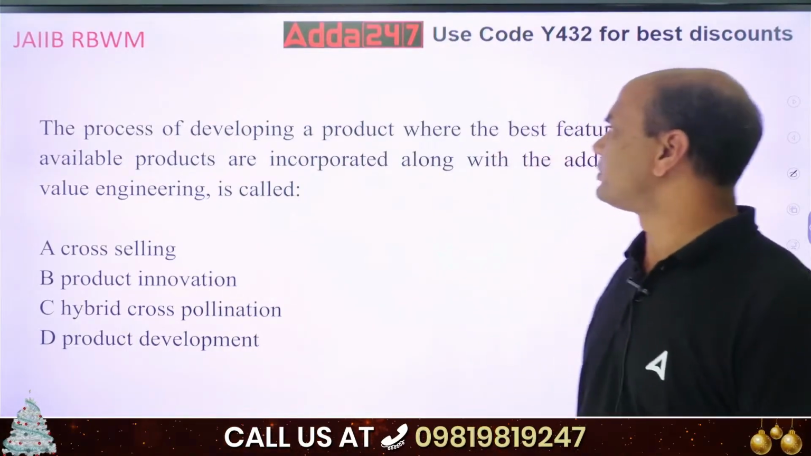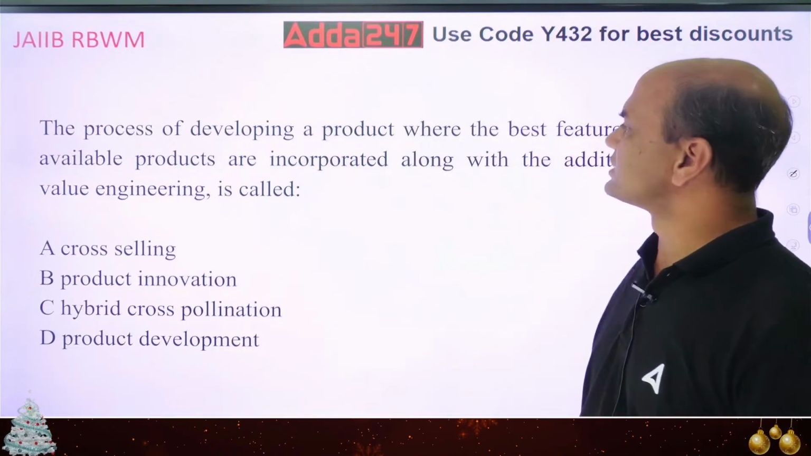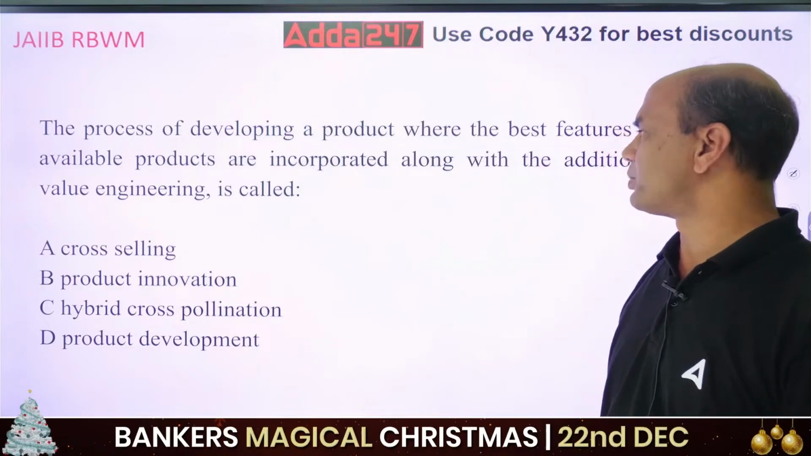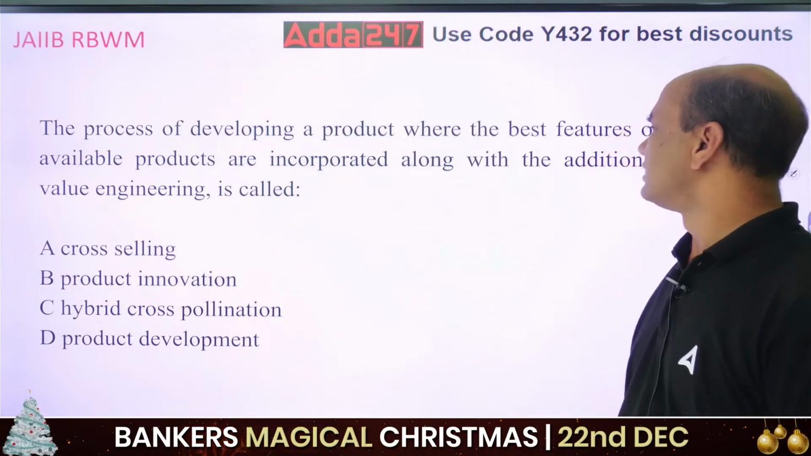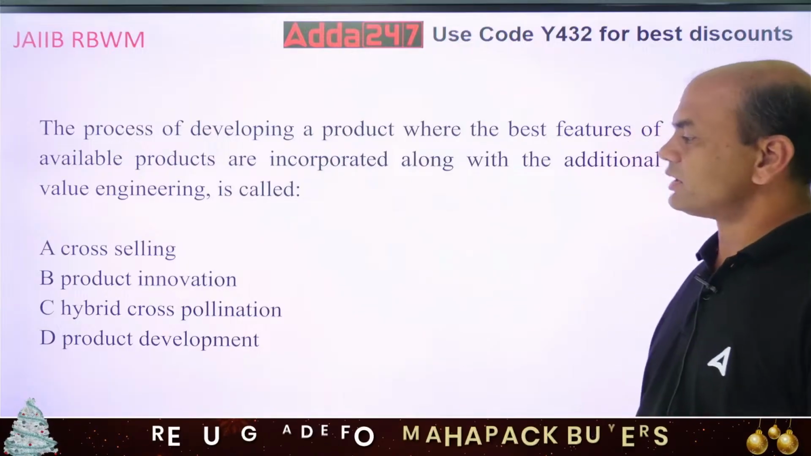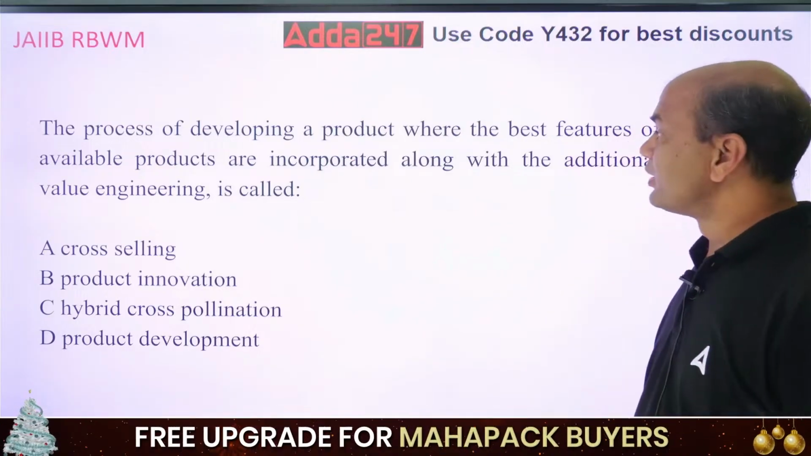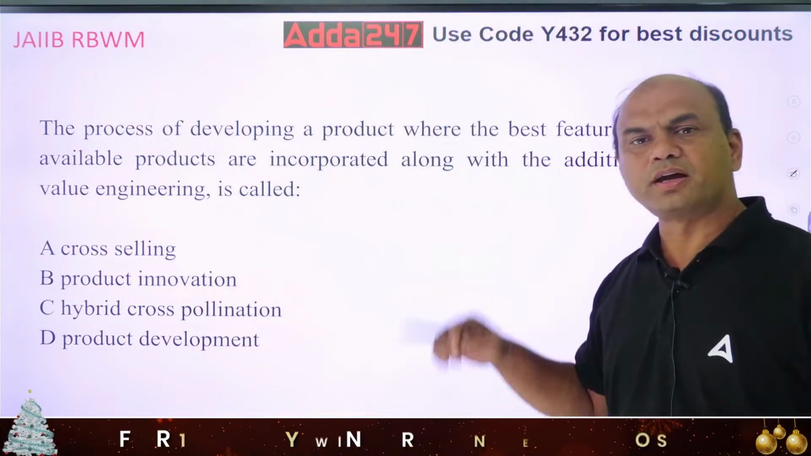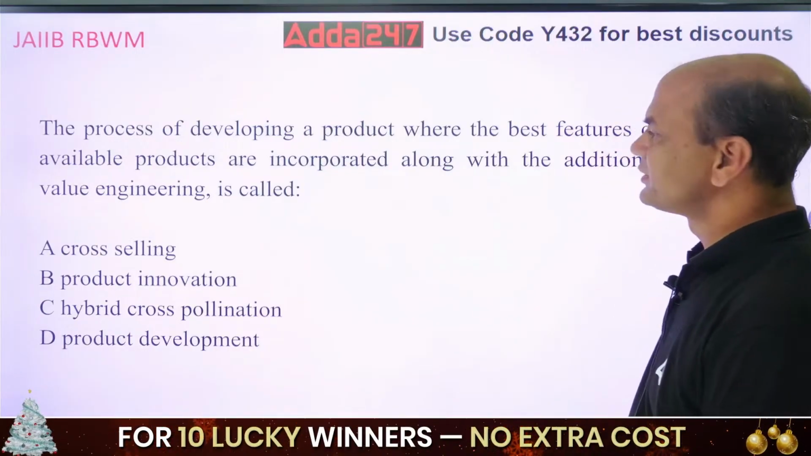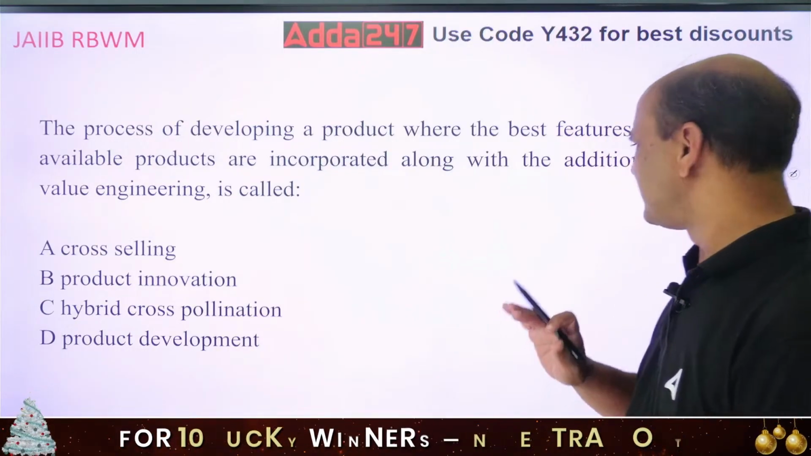The process of developing a product where the best features of the available products are incorporated along with the additional value engineering is called as... best features along with the additional features. Means what? See it simply.